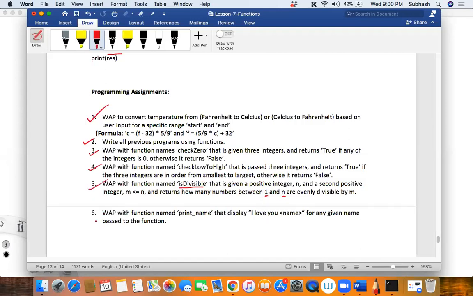Now, sixth one. From the main context, we have to call a function whose name should be printm, which displays I love you and our name. This is a simple one, right?